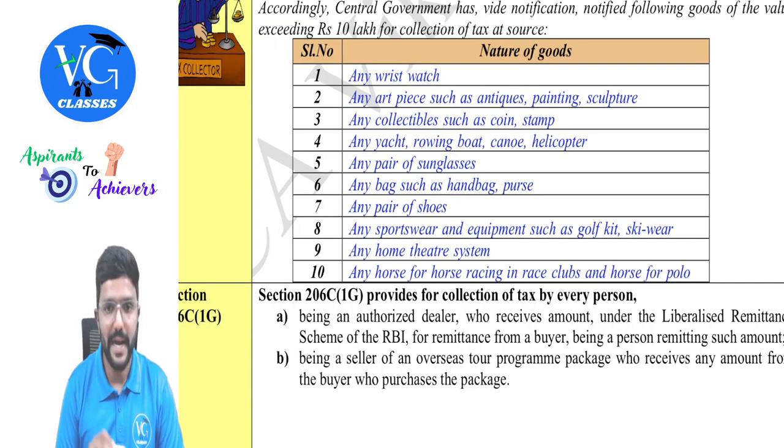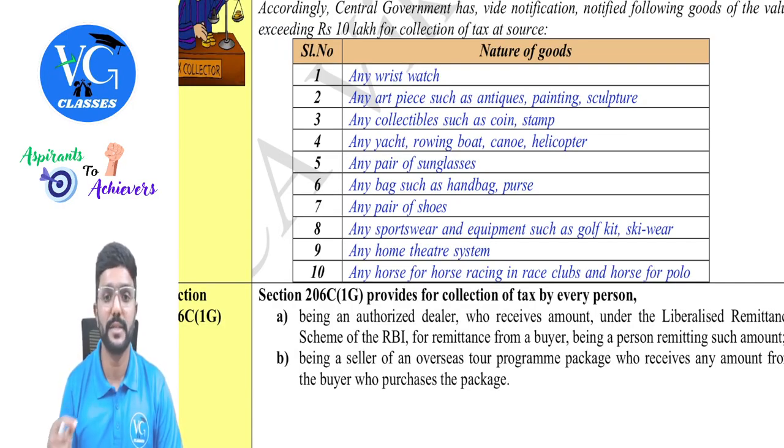Any wristwatch, any art piece such as antiques, painting or sculptures, any collectibles such as coin or stamp, any rowing boat or canoe or helicopter, any pair of sunglasses, any bag such as handbag or purse, any pair of shoes, any sportswear and equipment such as golf kit, skiwear, or any home theater system, any horse for horse racing in race clubs, and horse for polo. Guys, polo is like a game, you know, hockey, which normally people play on ground with a stick in their hands. Whereas polo means the player will actually sit on the horse with a stick in his hand to play.